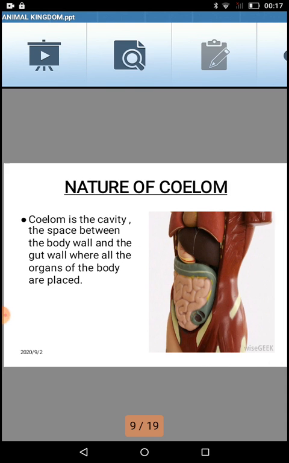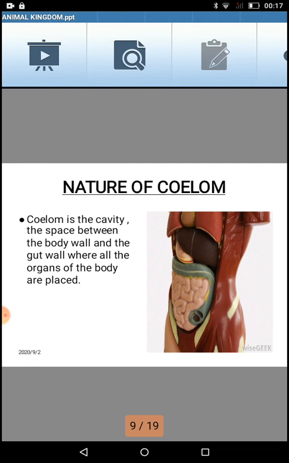Let's move ahead. Coelom, that is, nature of coelom. Coelom is a cavity, the space between the body wall and the gut wall where all the organs of the body are placed. In this diagram, the outer skin part is the body wall, and the gut wall means the walls of different organs which are present in between.